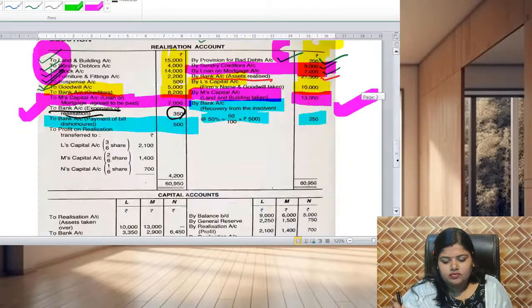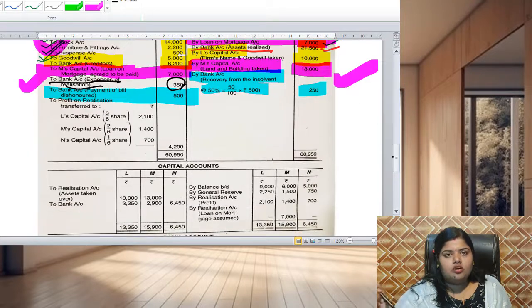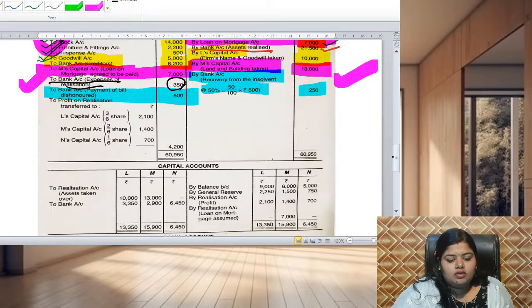So what next? We have to calculate the profit or loss on realization. If the credit amount of the dissolution account is more than the debit amount, then there is a realization profit. And if the debit amount is more than the credit amount, then there is a realization loss. Whether there is a loss or a profit, it will be transferred to the capital accounts of the partners.